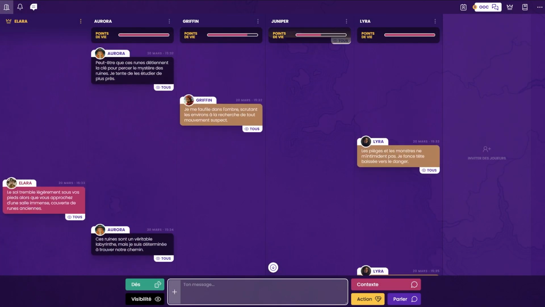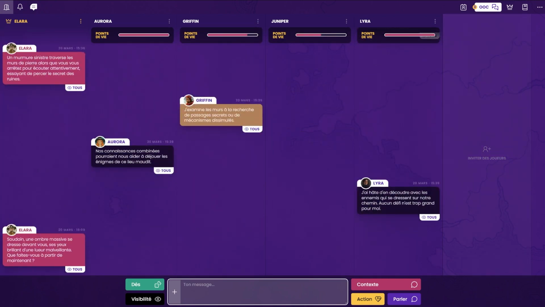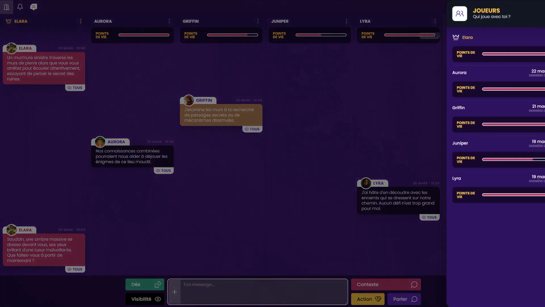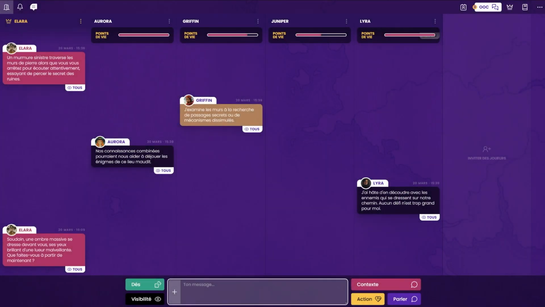Unlike a traditional role-playing game, minimal roleplay is played solely through messages. There's no need to be online at the same time as other players. This way, you can play from your bed, the subway, or at work on a computer, tablet, or phone. There's no reason not to play anymore.